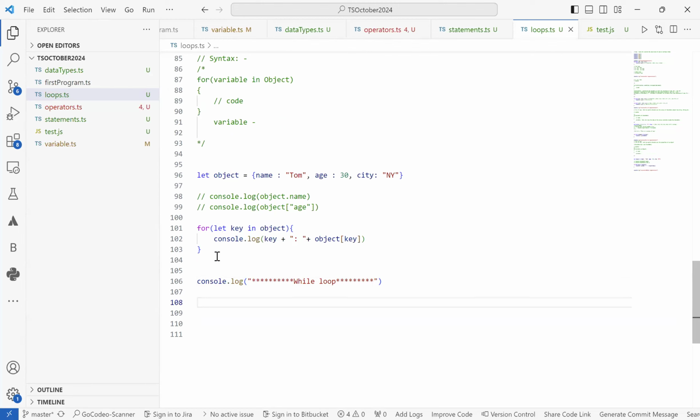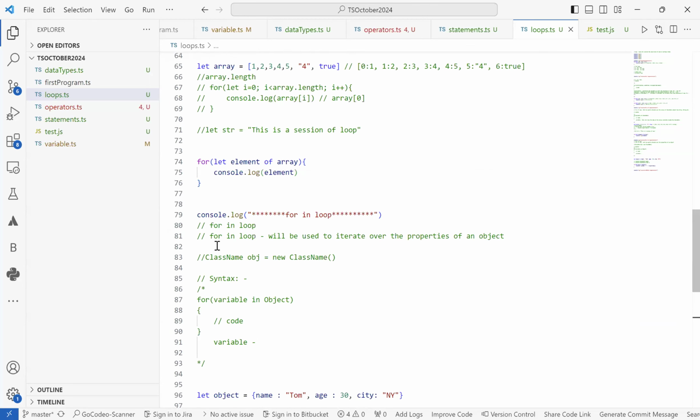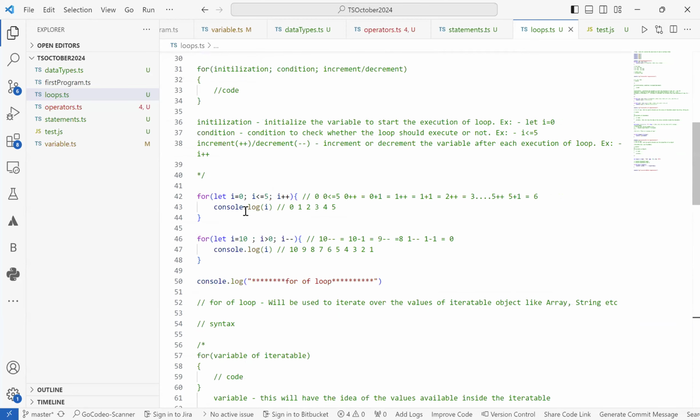Okay. So a while loop is also similar to a for loop itself. The only difference is that a while loop will have some kind of condition. We have seen that the traditional for loop contains basically three things: initialization, condition, and increment or decrement. The while loop will also take similar things, but inside while we'll only be taking a condition, and other things will be inside the curly braces, that means inside the block of code that we'll be writing for the while loop.